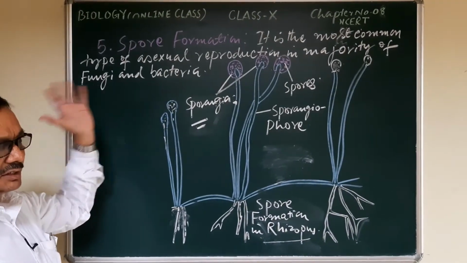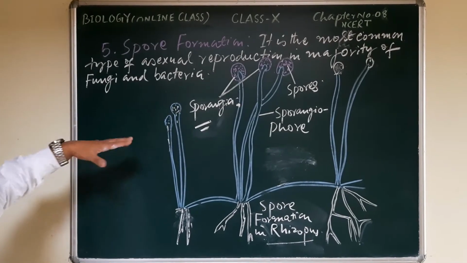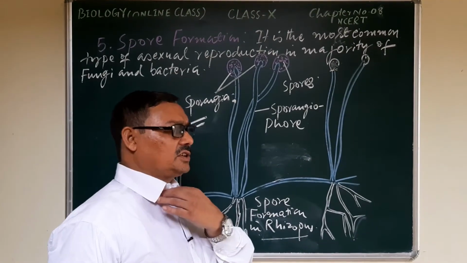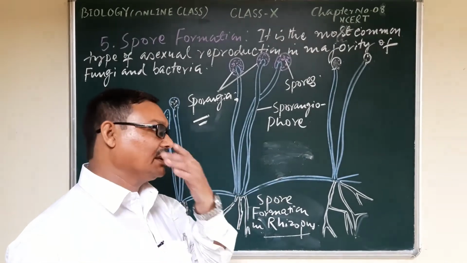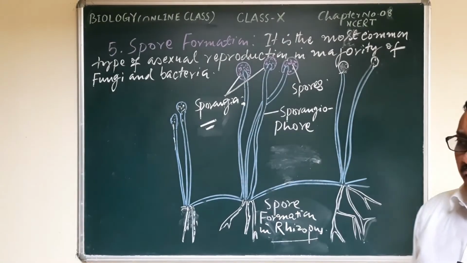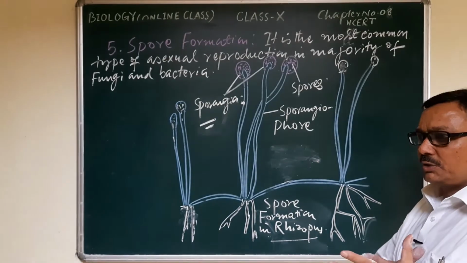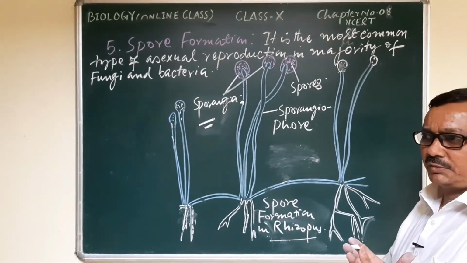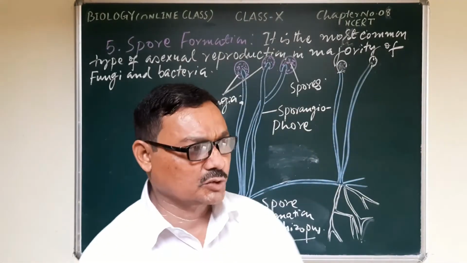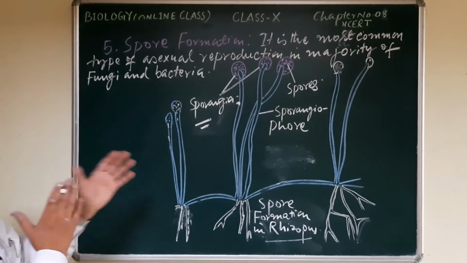It will also be seen in algae. In the methods of asexual reproduction that we have studied so far, we have no demarcation line between the somatic part of the body and the germinal part of the body. Actually, any part may be able to perform asexual reproduction, but here it is somewhat different.